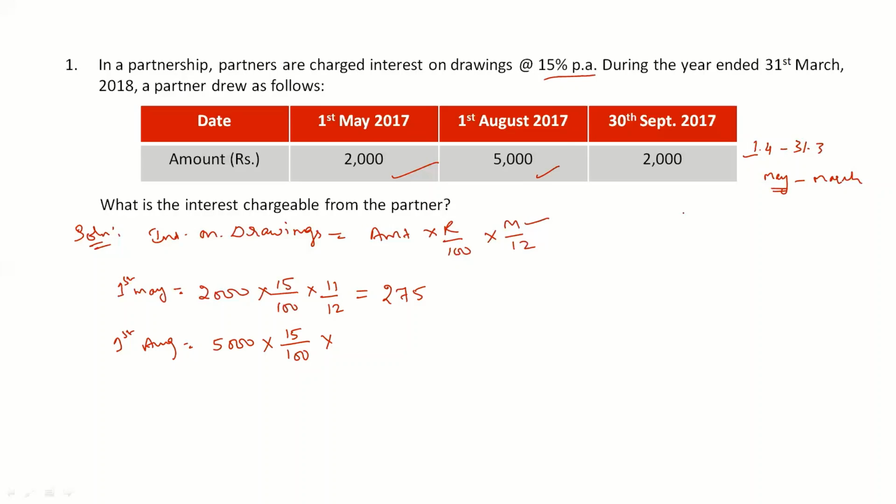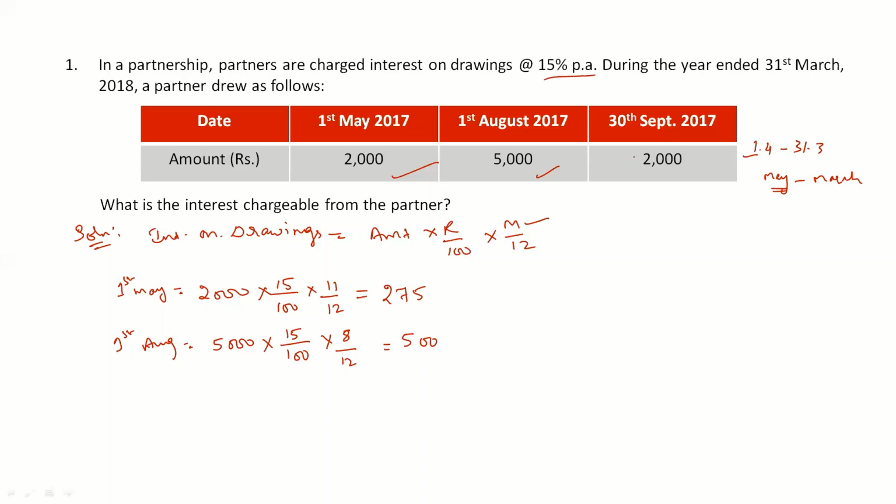From August to March till the year end, how many months are remaining? We should include August also because the drawings were made on 1st of August. So including August to March, 8 months are remaining. So 8 divided by 12, right? When we simplify this, we'll get the value as rupees 500.